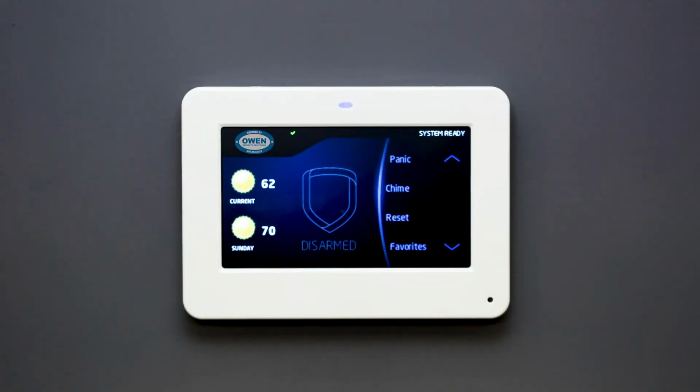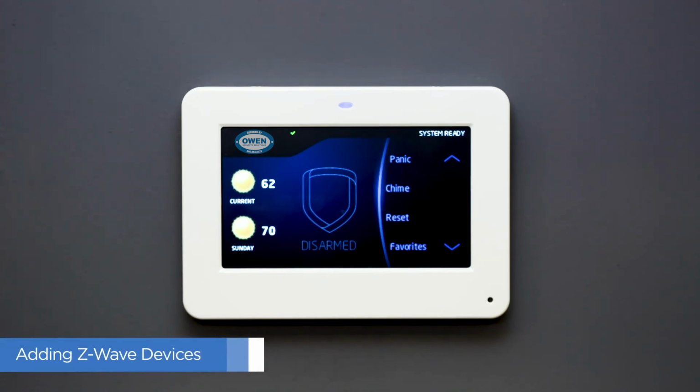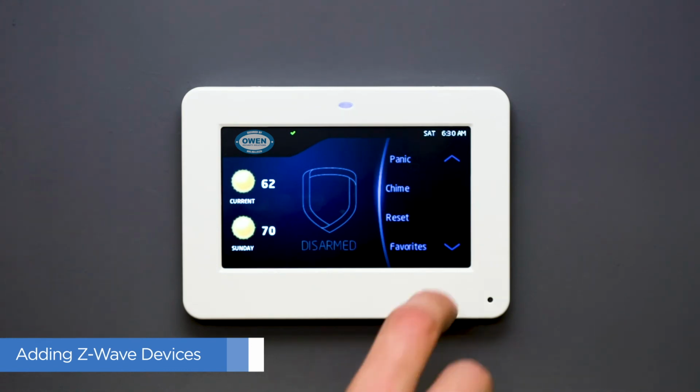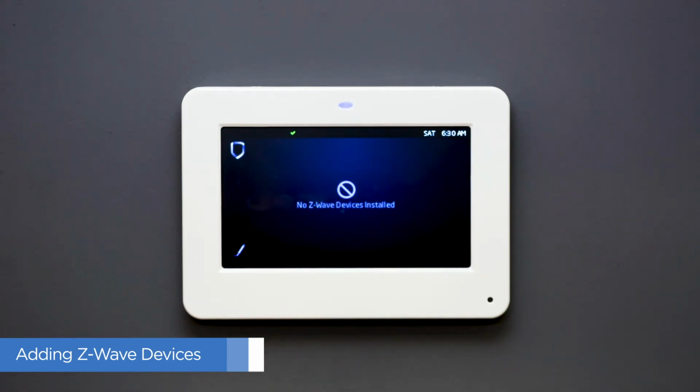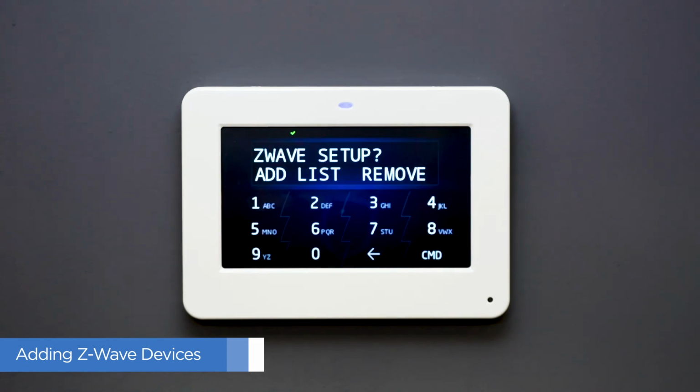Depending on how your system was set up, you can take advantage of Z-Wave devices that are controllable from your keypad and mobile devices. Setting up a Z-Wave device with the graphic touchscreen keypad is a simple process. Using the carousel menu, choose the device that you want to set up. If programmed at installation, you can simply press the pencil icon in the bottom left-hand corner of the screen, and this will take you directly into the Z-Wave setup menu.